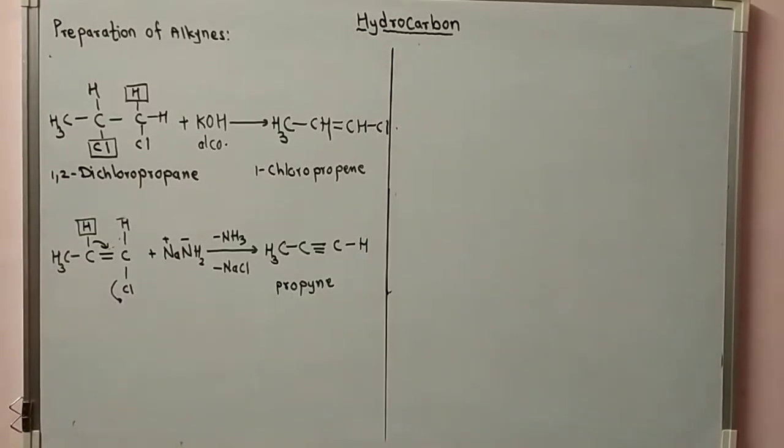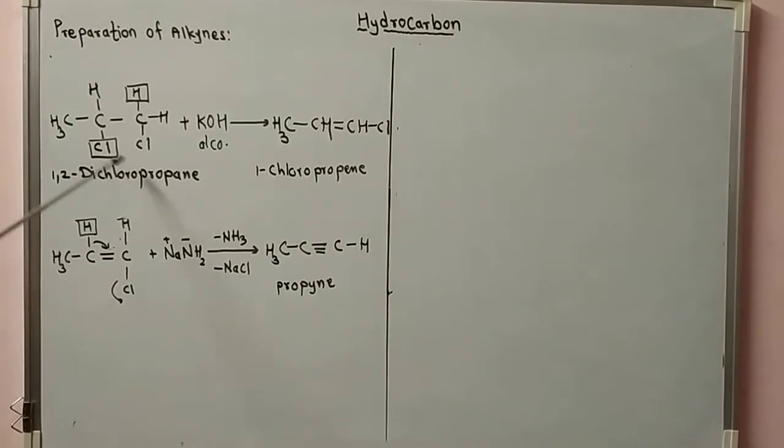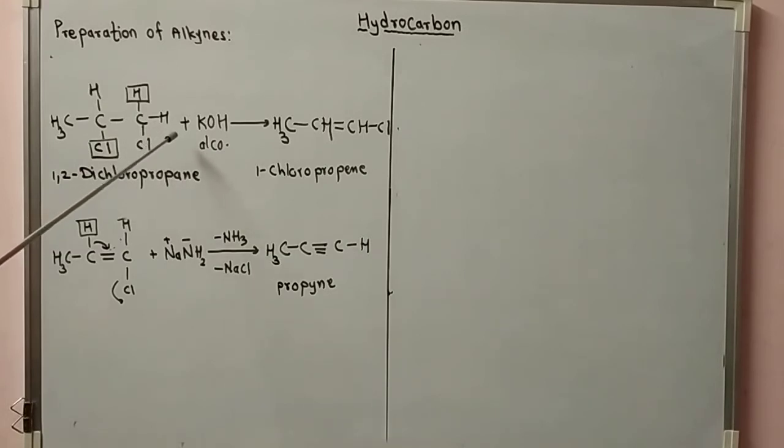Let's see another example. 1,2-dichloropropane, a vicinal dihalide. Here the structure is CH3 CHCl single bond CH2Cl. When treated with an alcoholic solution of potassium hydroxide KOH, there is removal of halogen chlorine and a hydrogen atom from the adjacent carbon, and a double bond is created between these two. So we get the structure CH3 CH double bond CHCl, 1-chloropropene.